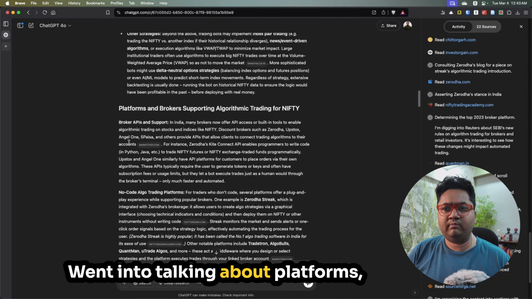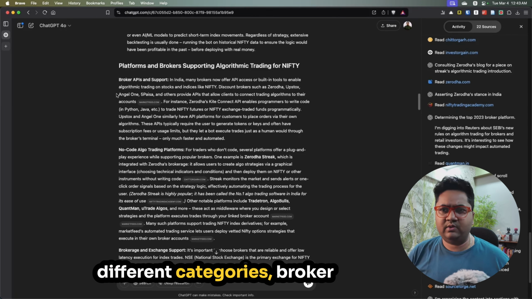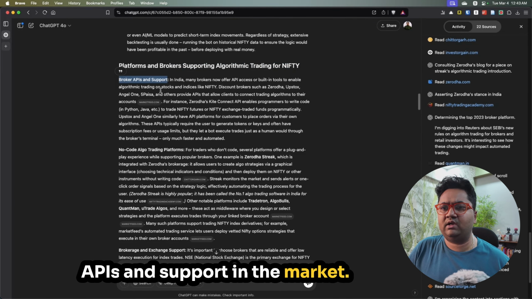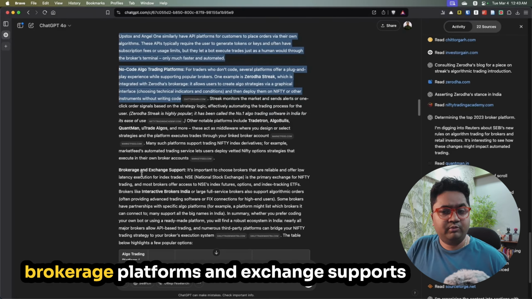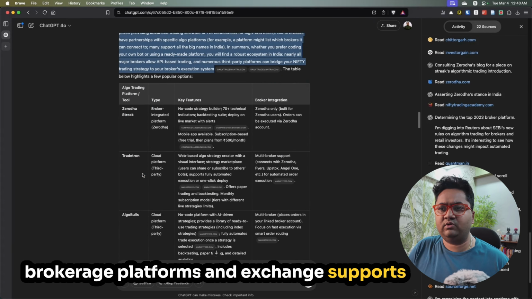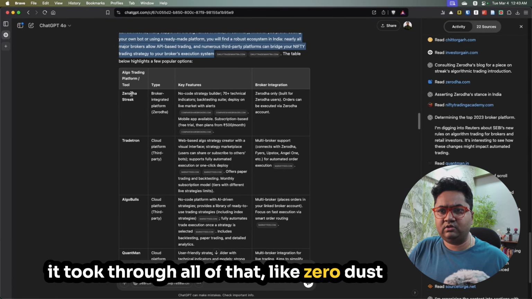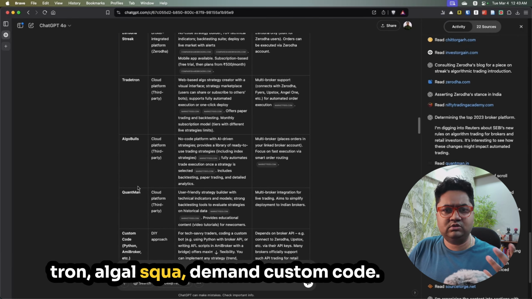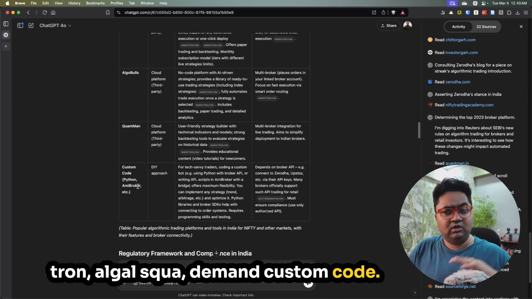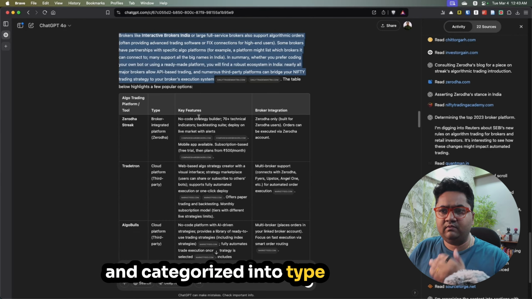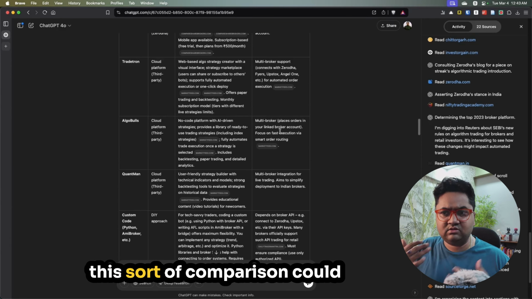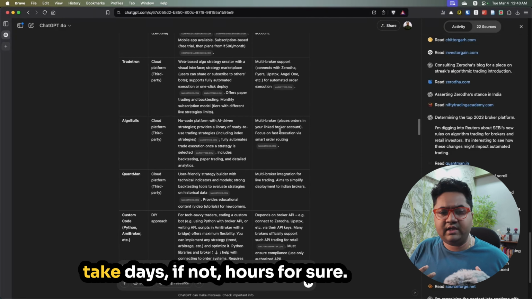It went into talking about platforms, different categories, broker APIs and support in the market, trading platforms, brokerage platforms and exchange support. It took through all of that, like Zerodha Streak, TradeTron, AlgoBulls, QuantMan, custom code, and categorized into type, features, and broker integration. This sort of comparison could take days, if not hours for sure.